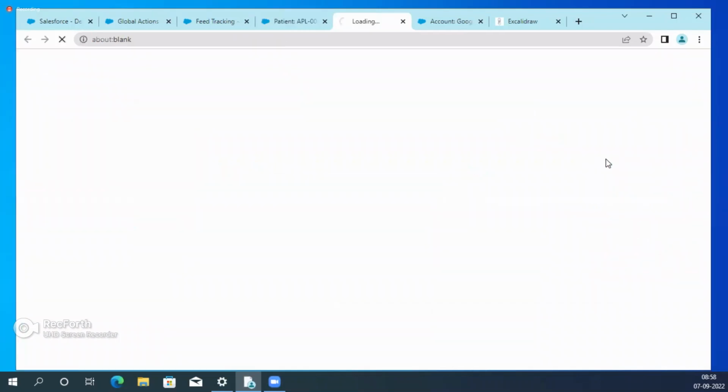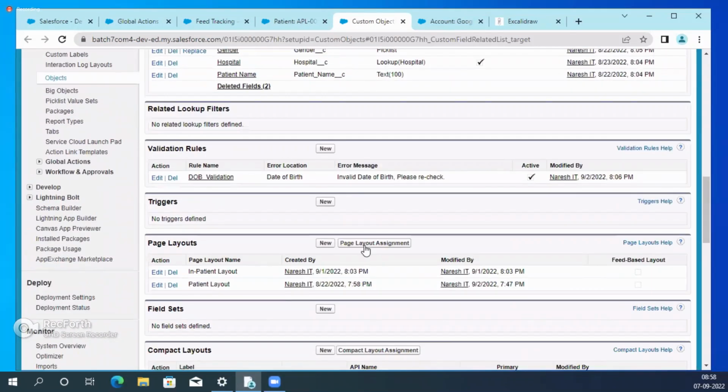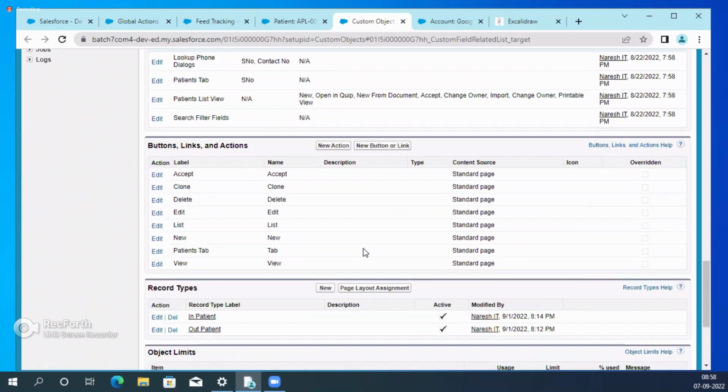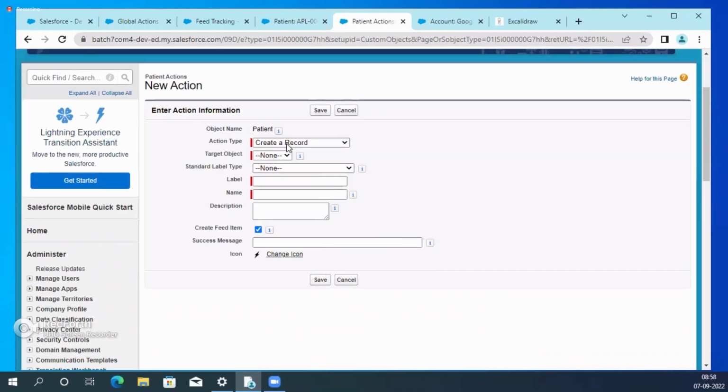How to create that? Go to the patient. It is a custom object. Go to the patient, then come down. Where is the buttons, links and actions section? Button section, new action. Then create the record. Which record?